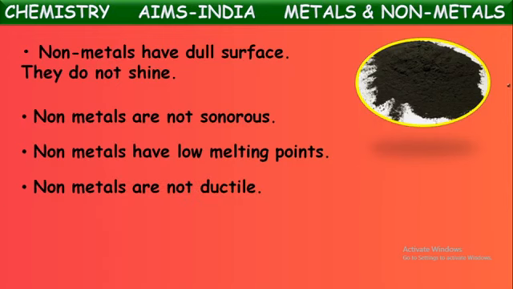Next one. Non-metals are not ductile. What does ductile mean here? Ductile means the property by which a substance can be drawn into thin wires. Generally, metals are ductile, meaning we can draw metals into very thin and fine wires. A very fine example for that is copper wires which we use at homes for electrical supply. That means copper is ductile. Not only copper, almost all the metals are ductile.